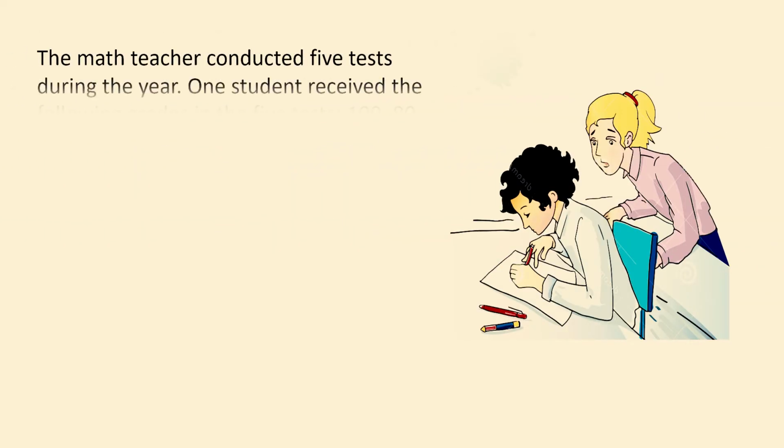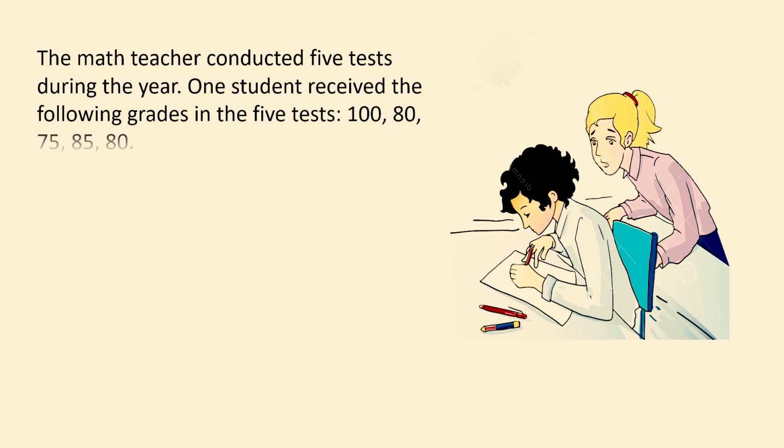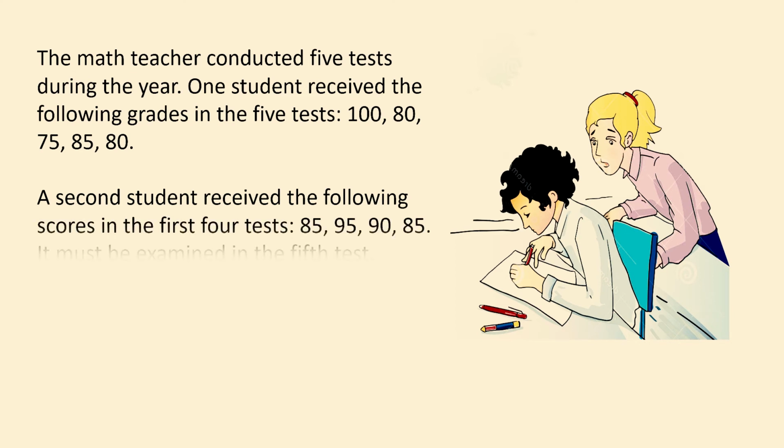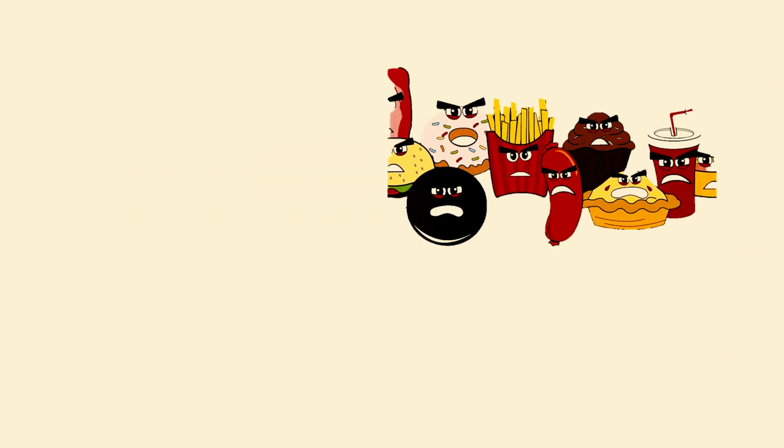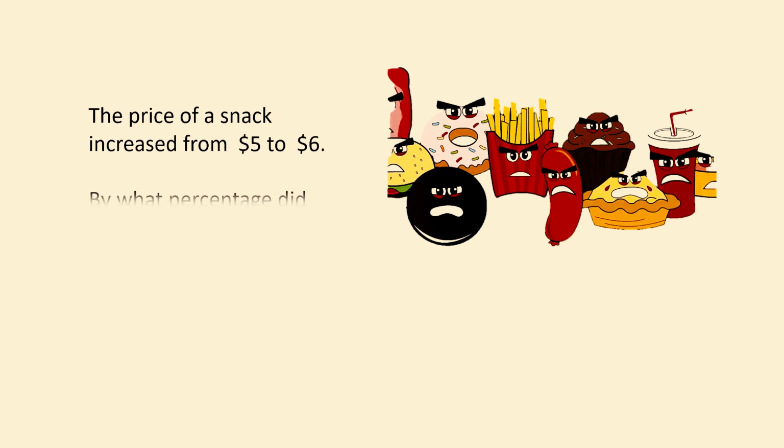The math teacher conducted 5 tests during the year. One student received the following grades in the 5 tests: 100, 80, 75, 85 and 80. The second student received the following scores in the first 4 tests: 85, 95, 90 and 85. He must still take the 5th test. What is the grade that the student must receive in order for the average score of both students to be equal?